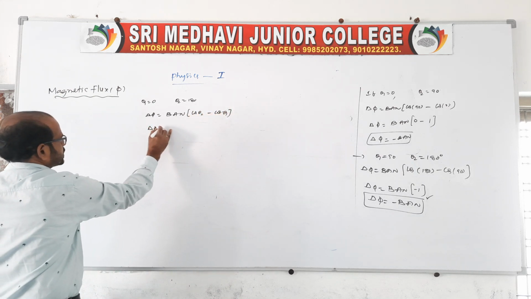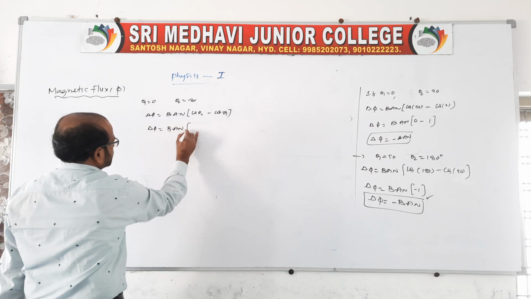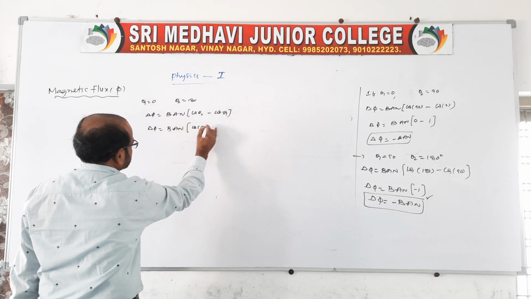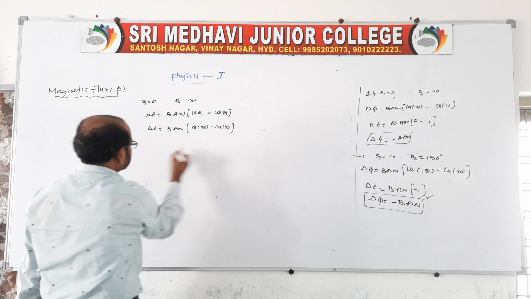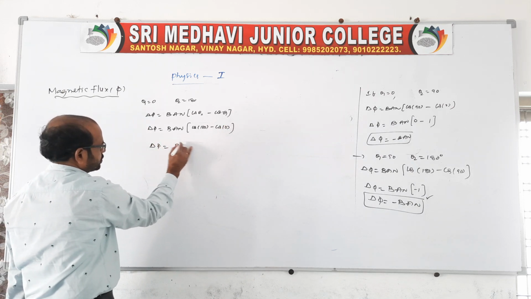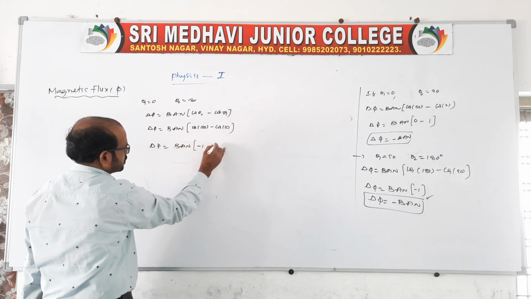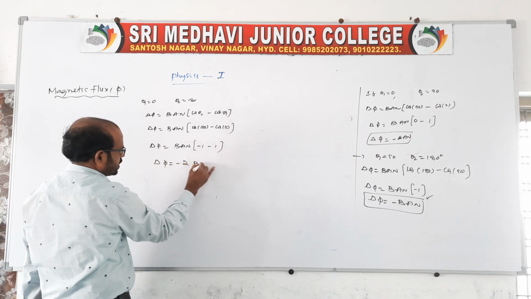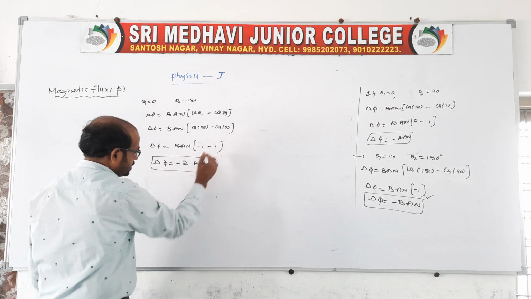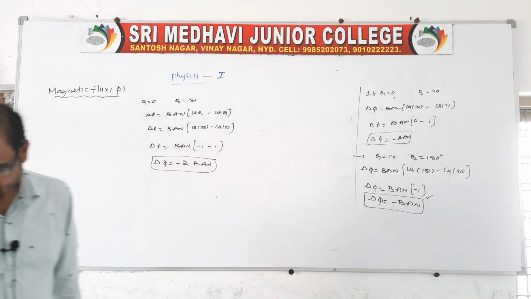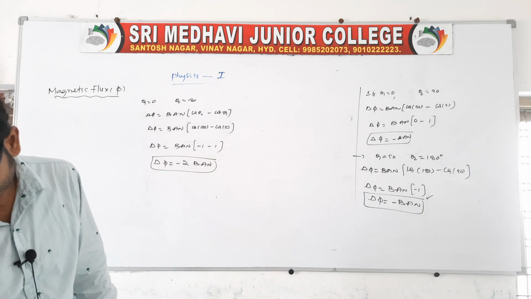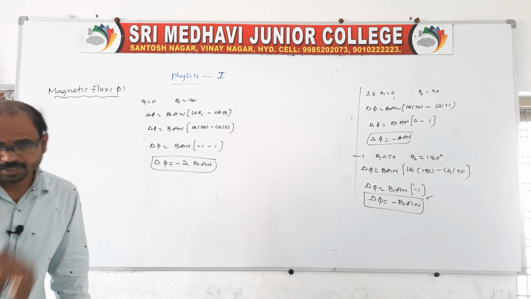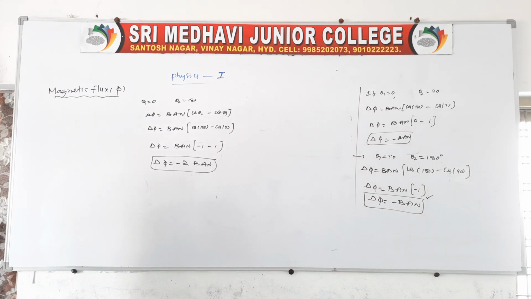Then delta phi is equal to BAN (cos 180 minus cos 0). Therefore, delta phi is equal to BAN (minus 1 minus 1), which is minus 2 BAN. See, we have the different cases related to the change in flux when the coil is rotated from an angle theta 1 to theta 2, right.